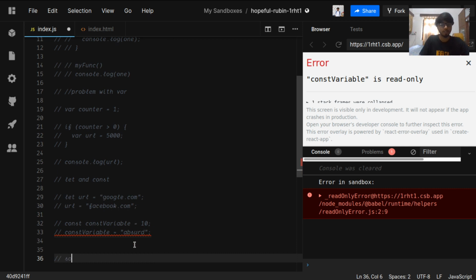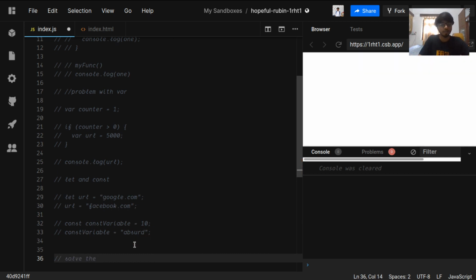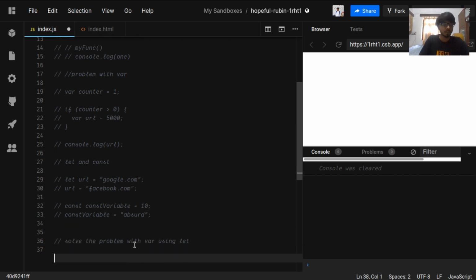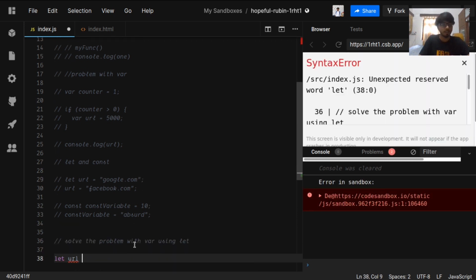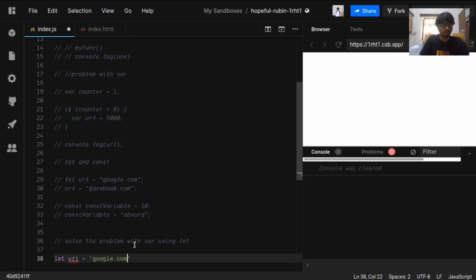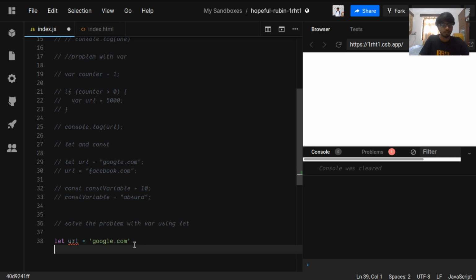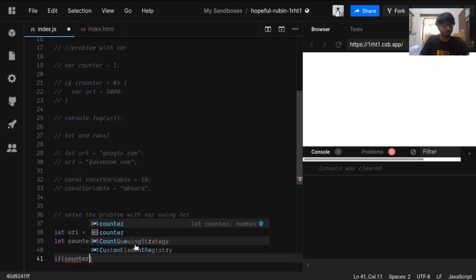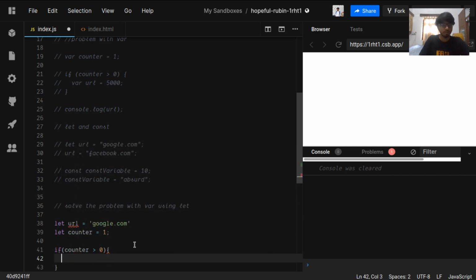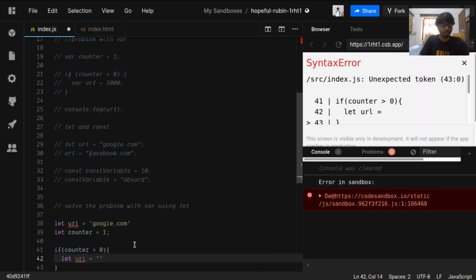So let's solve the problem with var using let. Previously we had a URL which is equal to google.com and it is supposed to be a string. Now if we have a counter which is equal to 1 and if counter is greater than 0, we are again defining a URL and setting it to, I guess, 50.